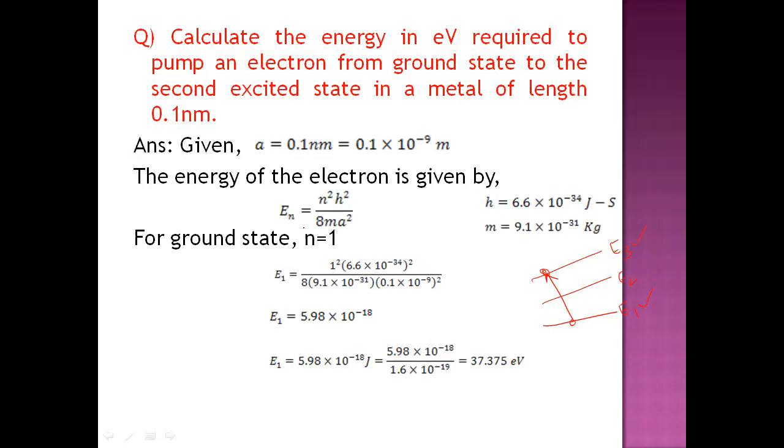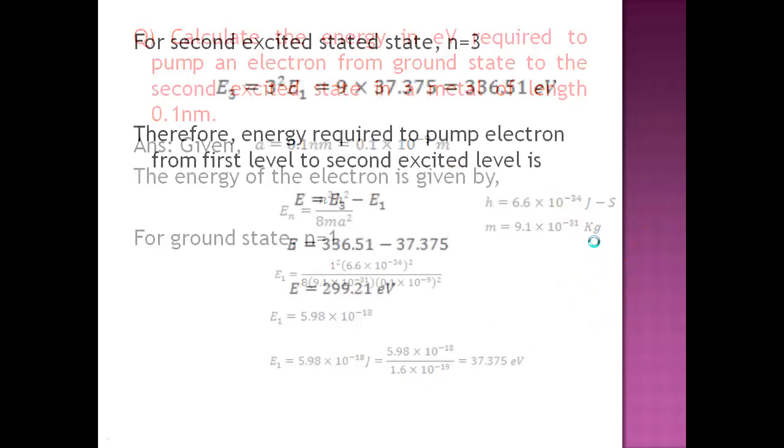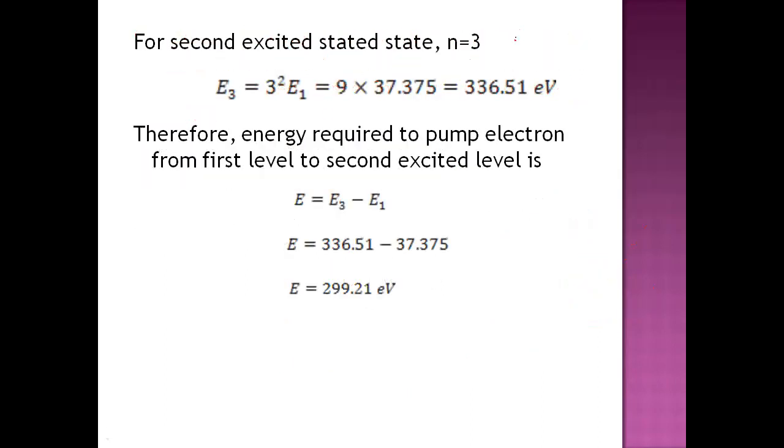For that we just take the help of the energy formula, En is equal to n square h square by 8 m L square. Using this formula, we find the minimum energy of the electron in the ground state, and we convert that into electron volts by dividing by the charge of the electron. After that, we find the energy of the second excited state, that is the E3 value, using the general formula En is equal to n square E1.